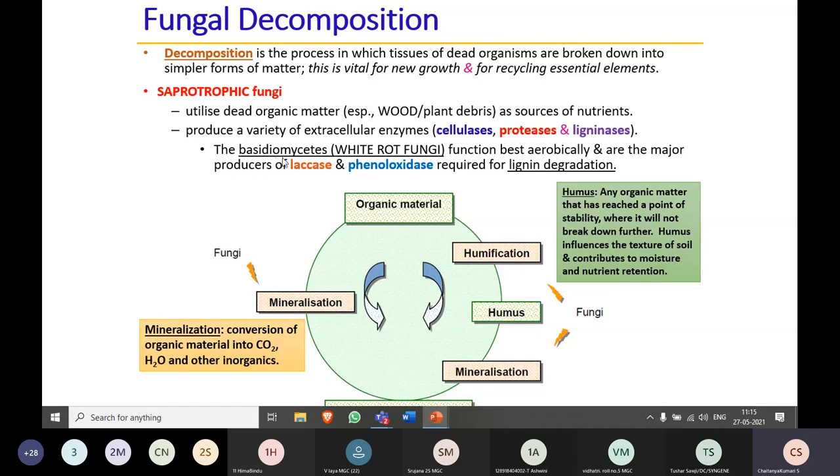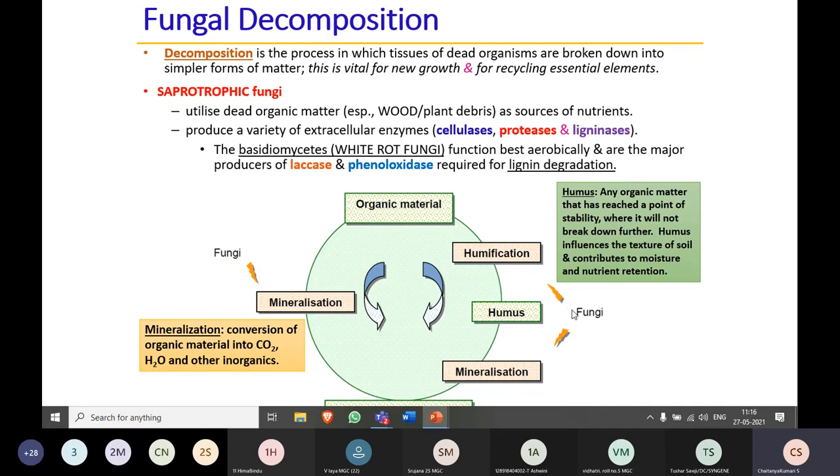The best example is the Basidiomycetes, called white rot fungi, which produce enzymes like laccase and phenol oxidase, mainly involved in lignin degradation. Lignin is a very hard material which is not easily decomposed, so this can be done by the saprotrophic fungi. You can see the cycle here. Organic matter is converted into simpler forms, which is nothing but humus formation.